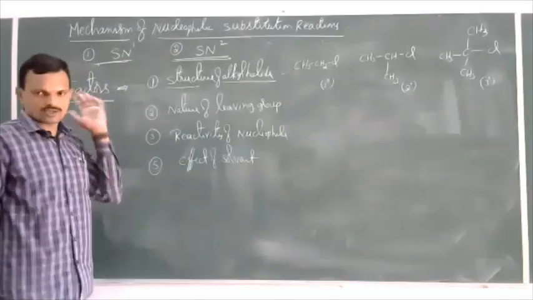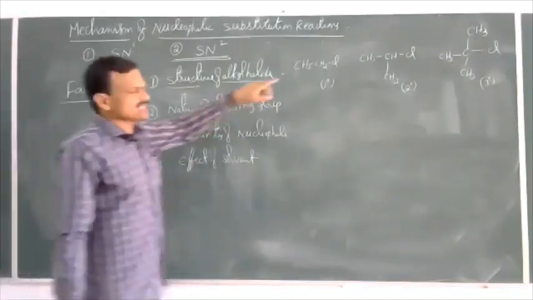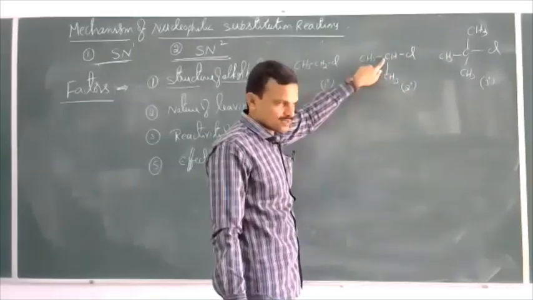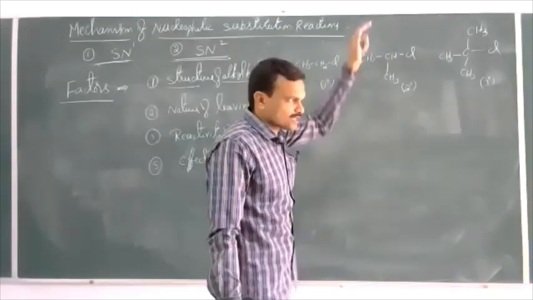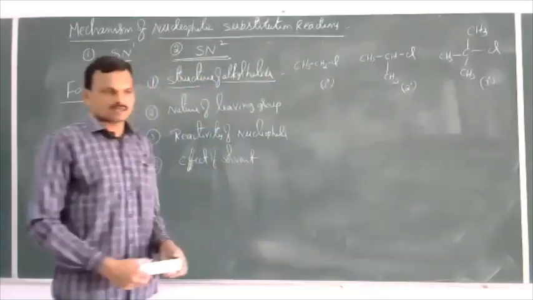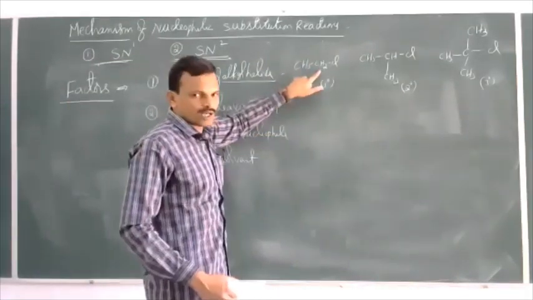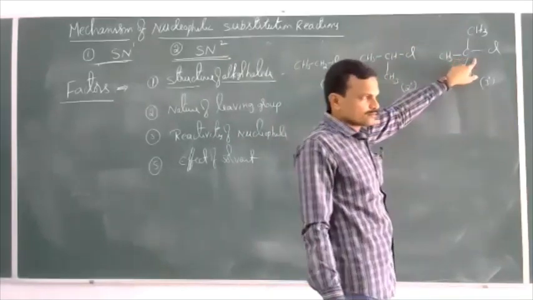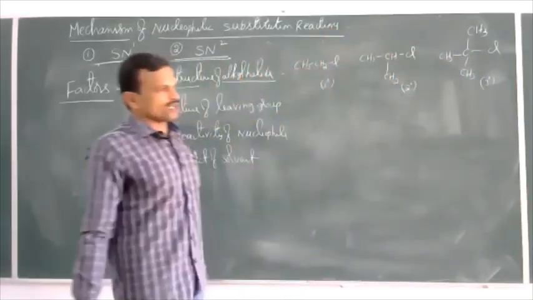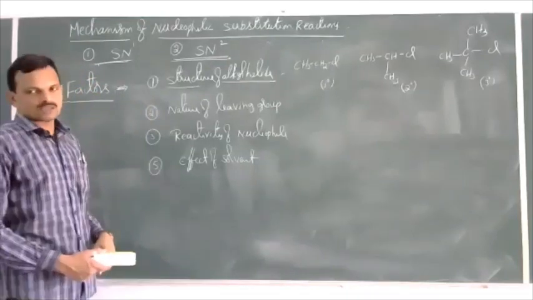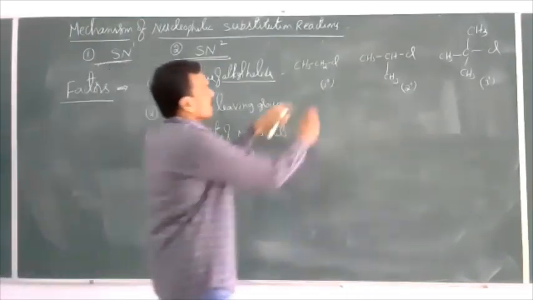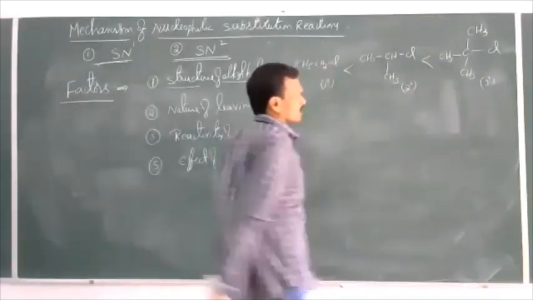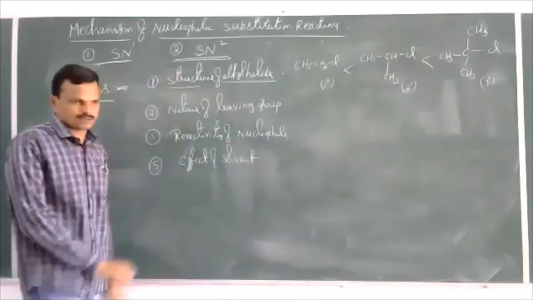As the substitution of the carbon where the halogen is attached increases, the stability of the carbocation formed increases. This forms a primary carbocation, this forms a secondary carbocation, this forms a tertiary carbocation. So depending on the stability of the carbocation, the reactivity of haloalkanes depends. The reactivity of primary haloalkanes is less than secondary, which is less than tertiary haloalkanes.